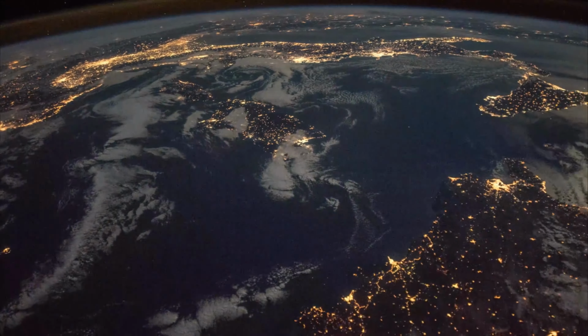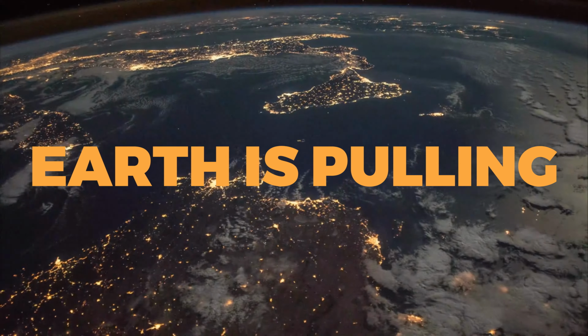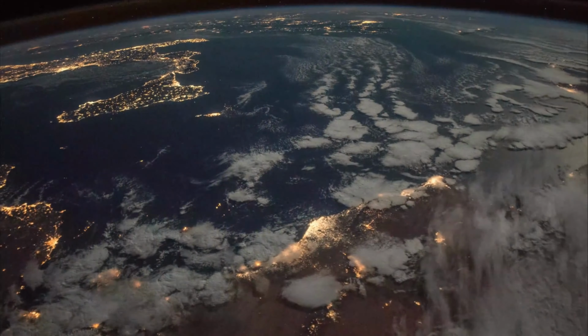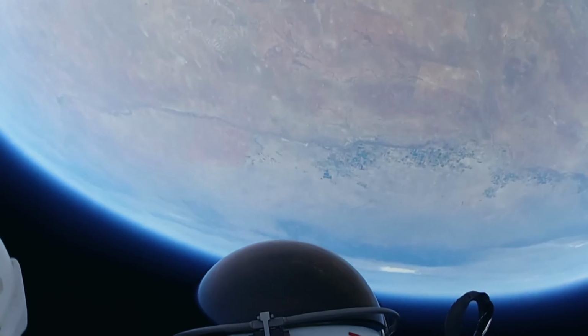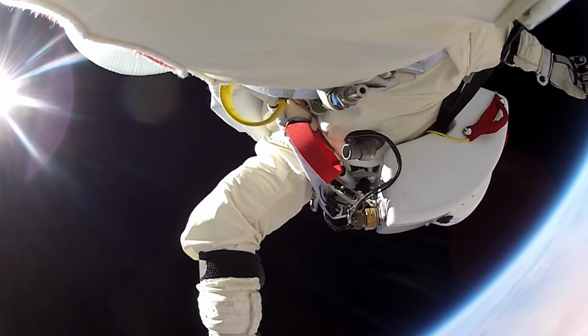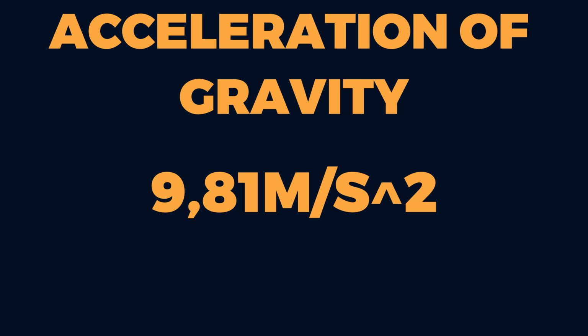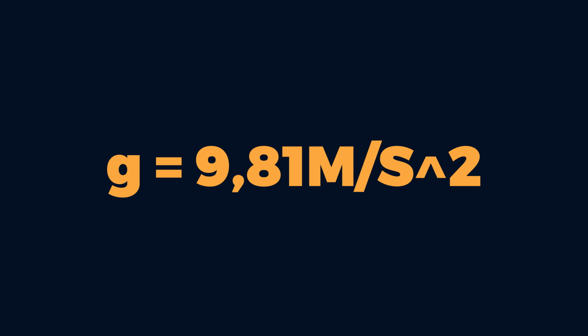You see, believe it or not, Earth is pulling us toward its center. That's gravity. But we have the ground to support us. But imagine you jump out of an airplane. Gravity will pull you to the ground, and it does so by accelerating your body at 9.81 meters per second squared. That means that the acceleration of gravity is 9.81 meters per second squared, and this we call with a little letter g.